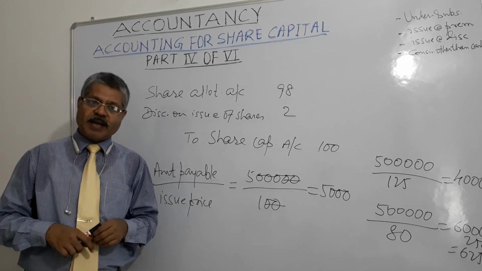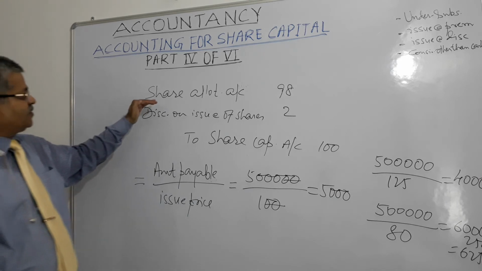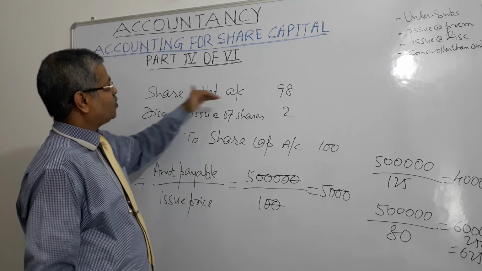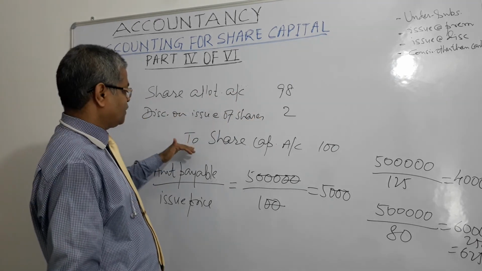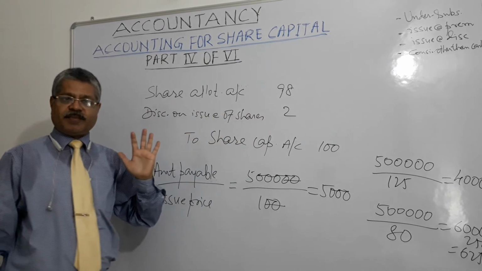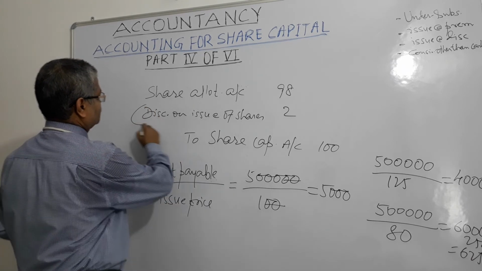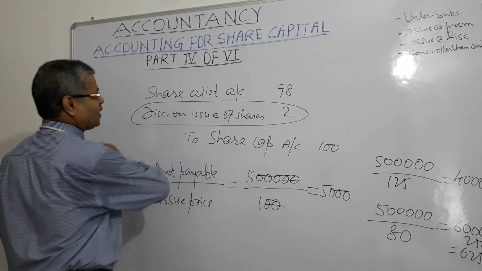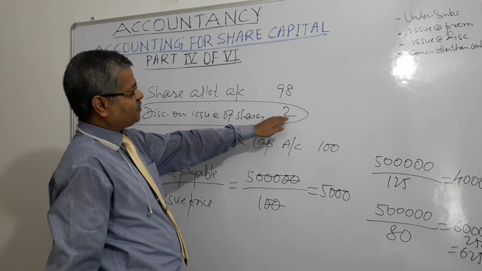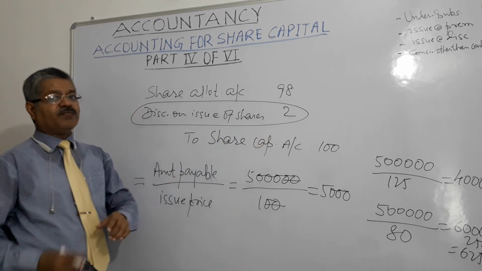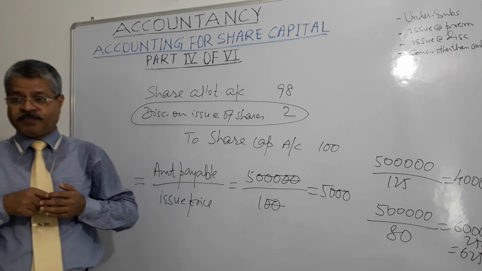So in that case, what happens? We have discussed here, at the time of allotment, share allotment account is debited by 98 rupees and discount on issue of shares by 2 rupees, and 100 rupees is credited to share capital account, right? And for this, securities premium account balance is used. If securities premium account balance is less, insufficient, or there is no balance, then it is written off from profit and loss account. It hits profit of a company, right?